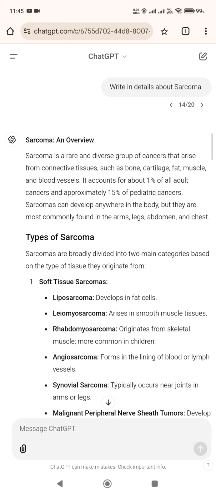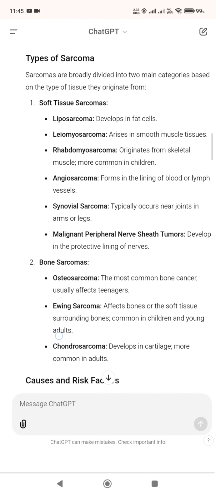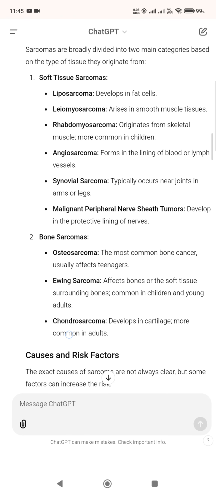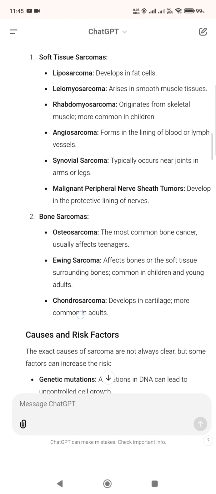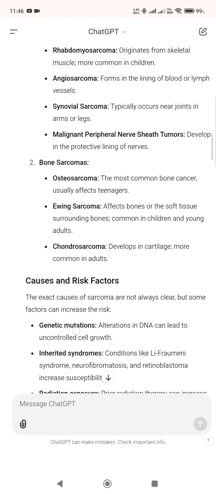Types of sarcoma. Sarcomas are broadly divided into two main categories based on the type of tissue they originate from. 1. Soft tissue sarcomas. Liposarcoma develops in fat cells. Leiomyosarcoma arises in smooth muscle tissues. Rhabdomyosarcoma originates from skeletal muscle, more common in children. Angiosarcoma forms in the lining of blood or lymph vessels. Synovial sarcoma typically occurs near joints in arms or legs. Malignant peripheral nerve sheath tumors develop in the protective lining of nerves.